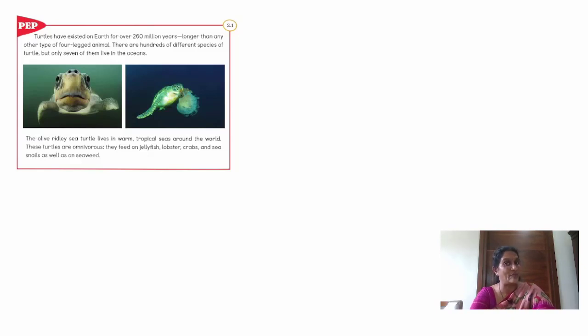Do you know which is a tropical region, kids? The region on either side of the equator is called the tropical region. These turtles live in the seas which are present in the tropical region, and this turtle is omnivorous. It eats both plants and animals. Do you know what is an omnivore? The animal which eats both plants and animals is called an omnivore.